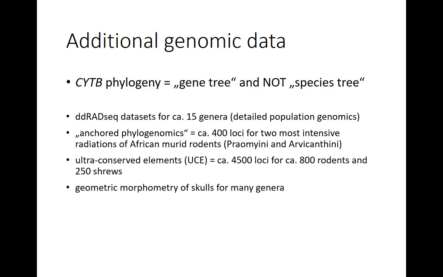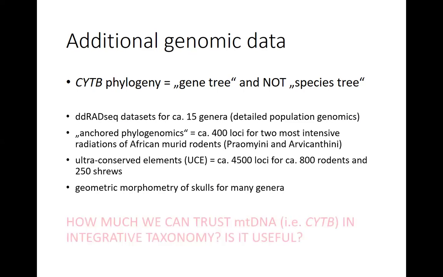So we have a lot of ddRAD sequencing data, and now we focus on these ultra-conserved elements, which are about 4,000 loci, and we have this information for almost 1,000 small mammals. And we complement this by morphometry and any other ecological data, so as to perform revisions for many groups of African small mammals.